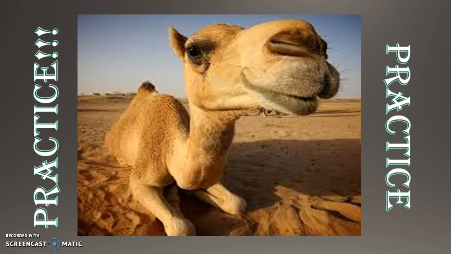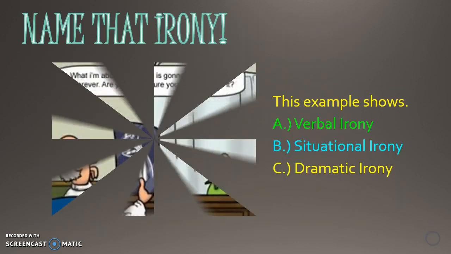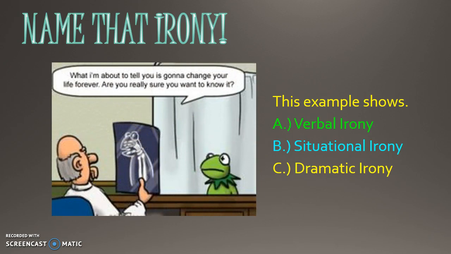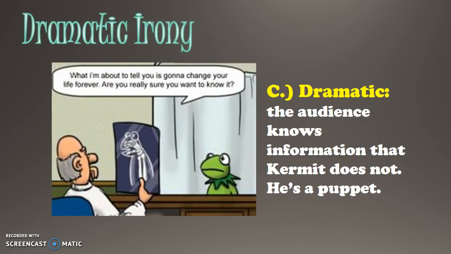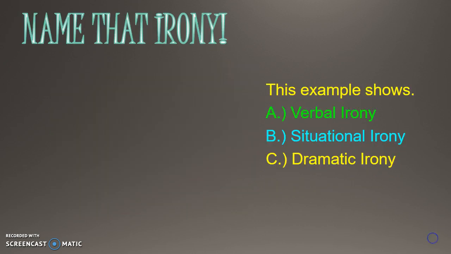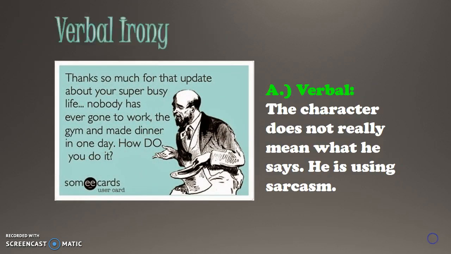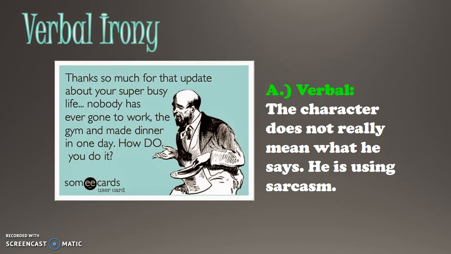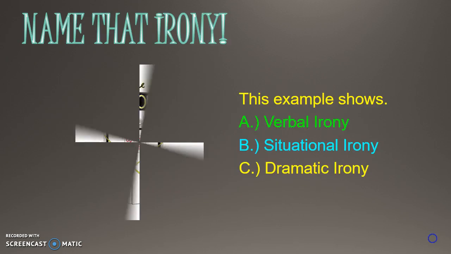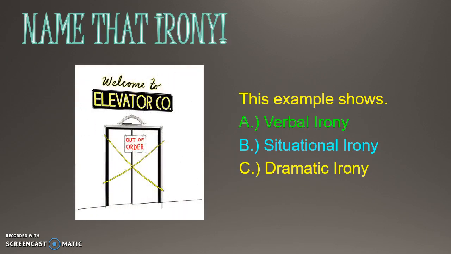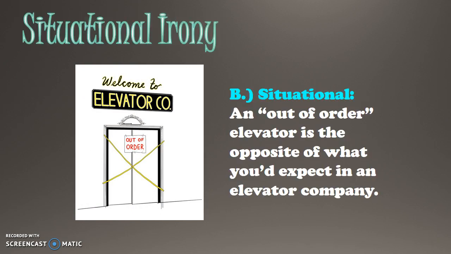Let's practice. Name that irony. This is dramatic irony. The audience knows information that Kermit does not. He's a puppet. Name that irony. This is verbal irony. The character does not really mean what he says. He is using sarcasm. Name that irony. This is situational. An out-of-order elevator is the opposite of what you'd expect in an elevator company.